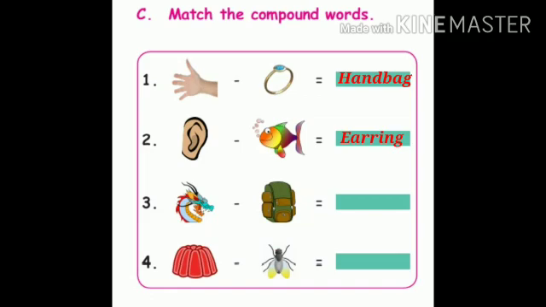Next one. The third picture. Dragon. The third one. Dragon. B side. Listen, the last one. Fly. The last picture is fly. So, what is the answer? Dragonfly. Next one, the fourth picture, jelly. And B side, see the picture, fish. The second picture is fish. So, what is the answer? Jellyfish. The correct answer is jellyfish.